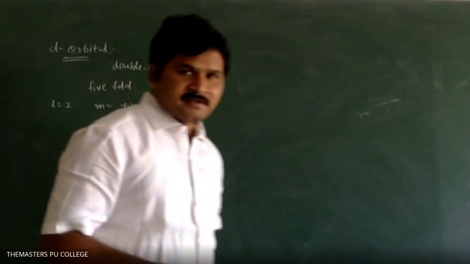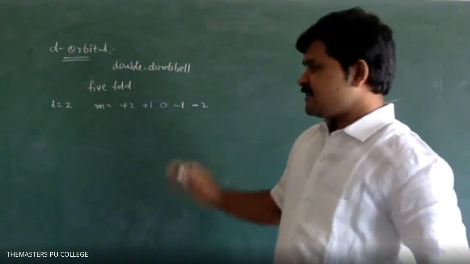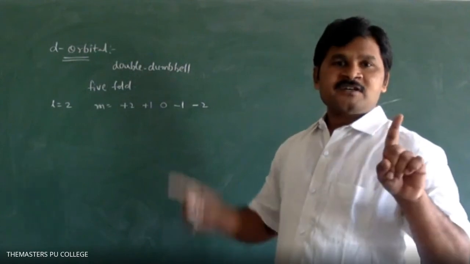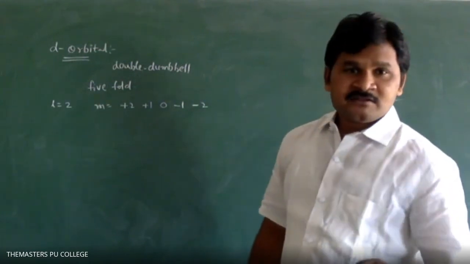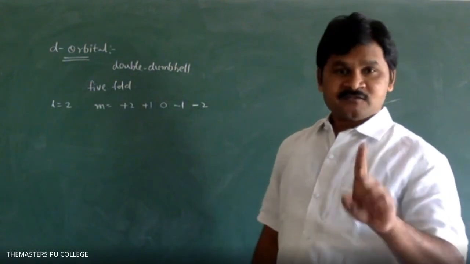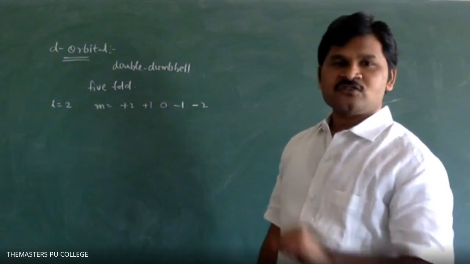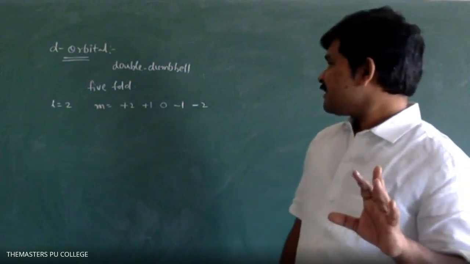Very simple. If you know the L value, we can write the M values. For example, if you take L equal to 1, +1 to -1, all possible values: +1, 0, -1. Suppose you take L equal to 2: how many M values will you get? 5 M values.